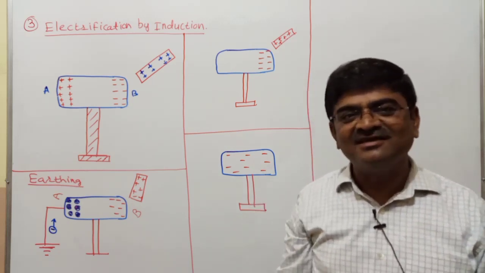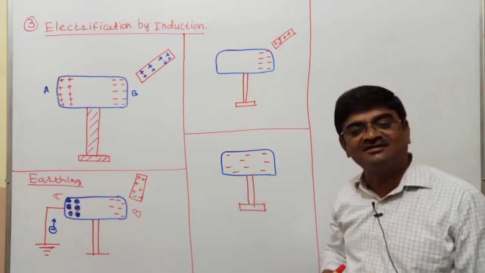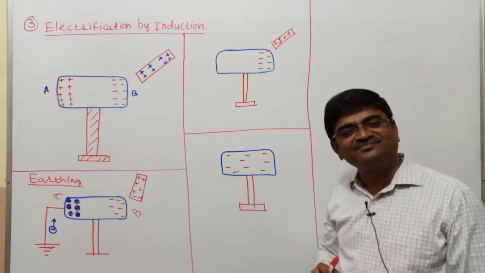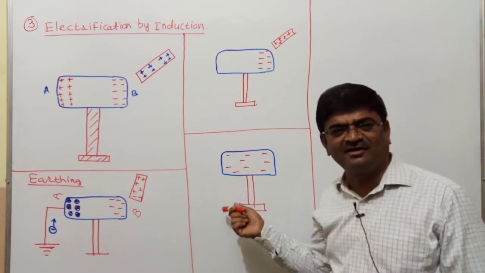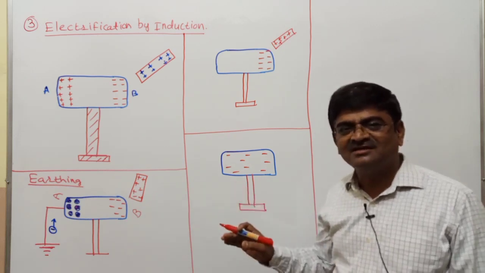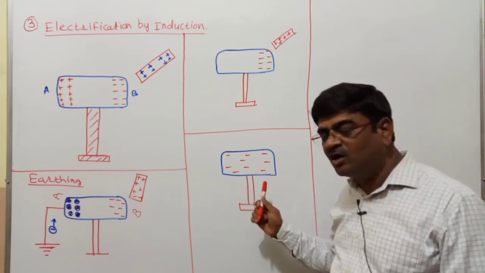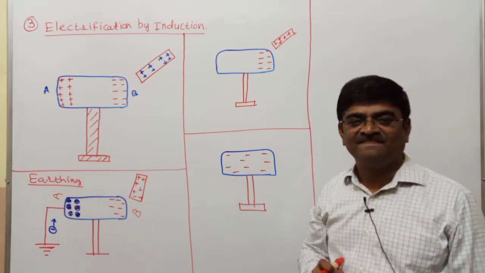Now the conductor which I had taken basically as an uncharged conductor, I have got it charged. And how could I do that? Of course, by adding electrons or by removing electrons. That's what is our basic. Now I can see that by this method I have got the conductor negatively charged.